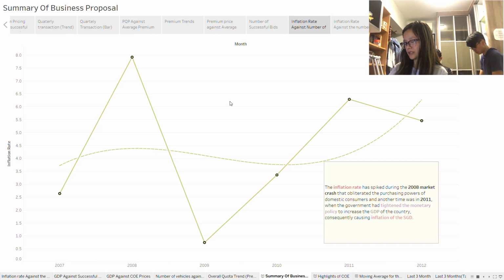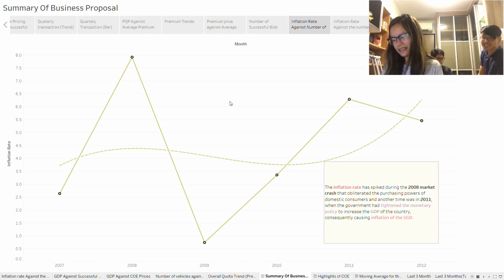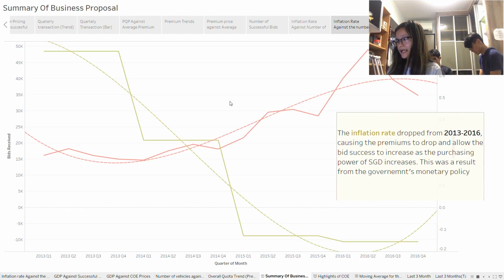So we didn't actually show a graph on the number of successful bids as compared to the inflation rate, because due to the interruptions to the economy, it's not telling of the relationship between the inflation rate and the successful bids. So the inflation rate has dropped from 2013 to 2016, causing the premiums to drop and allow the bid success to increase as the purchasing power of SGD increases. This was a result from the government's monetary policy.